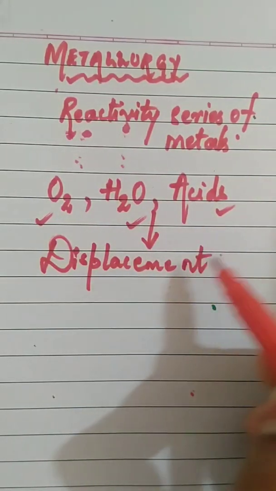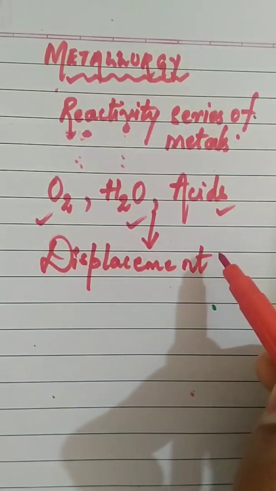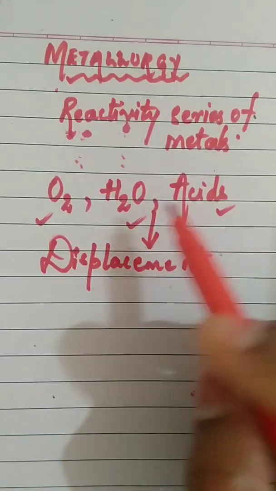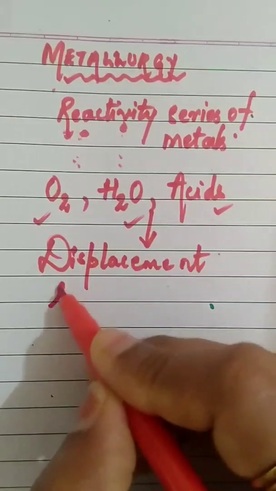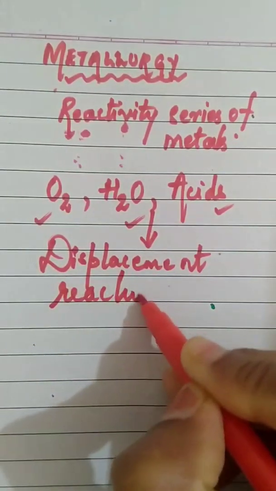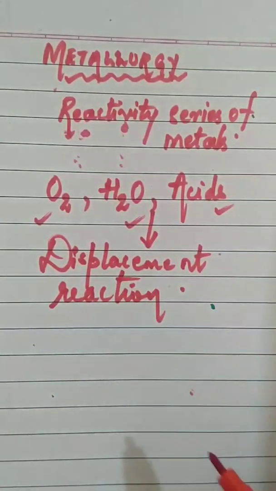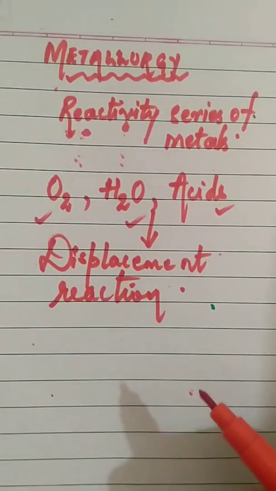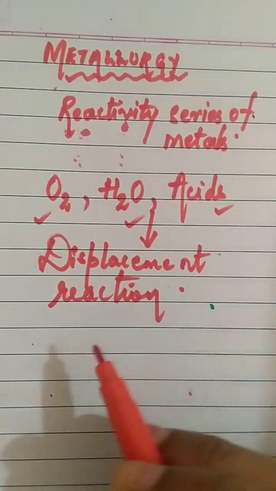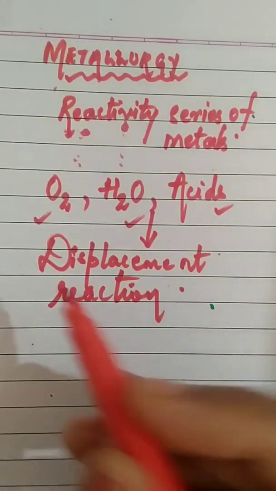Displacement reaction is the reaction that decides the relative reactivities of metals. Okay. Now, many examples we have done related to displacement reaction.